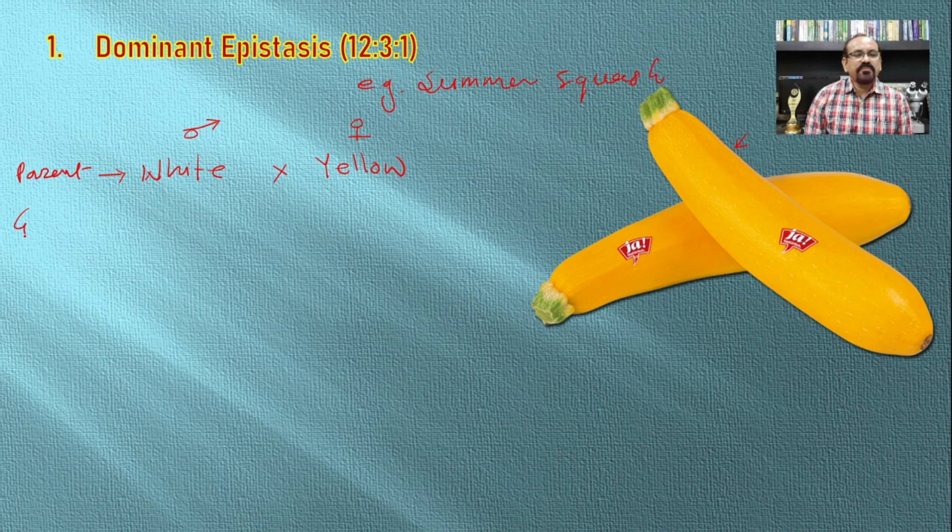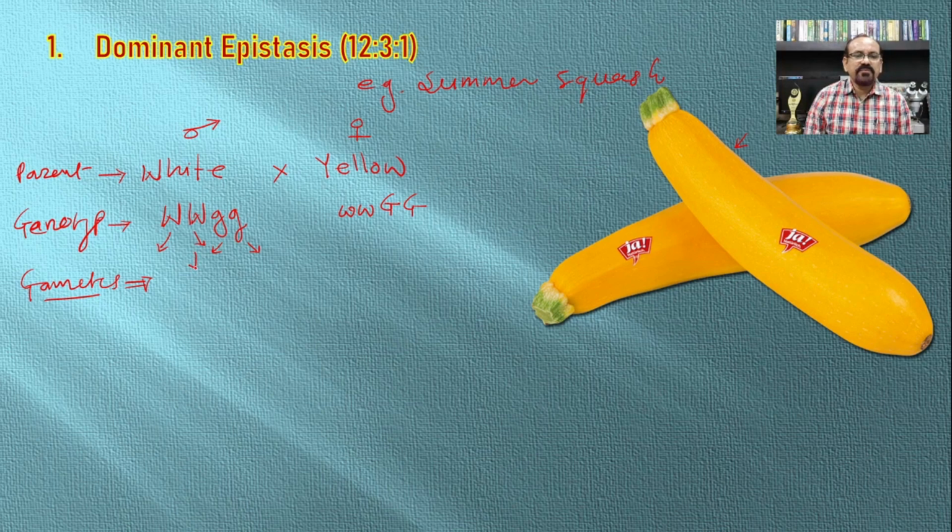The genotypes for these characters are capital W, small g, and small w, capital G. They will form gametes, with separation of the homologous chromosomes, one going to one gamete and another to the other gamete.